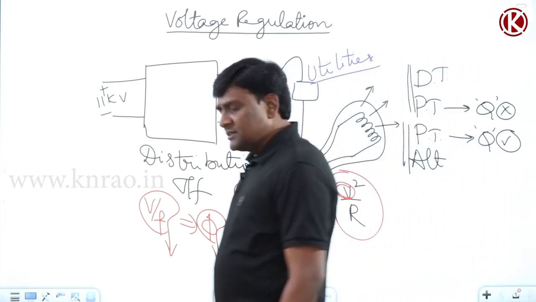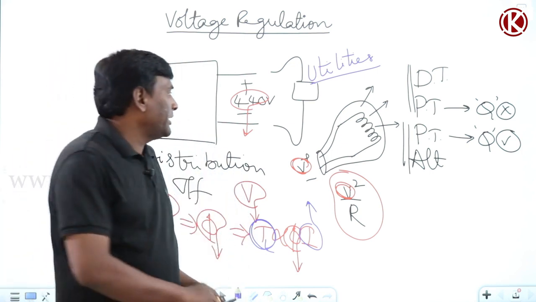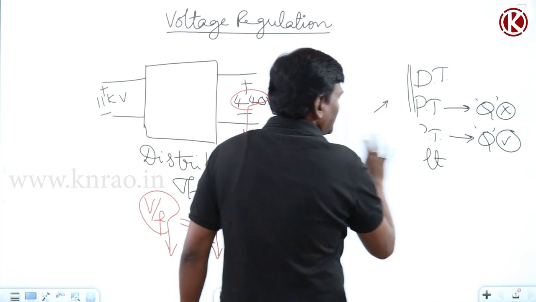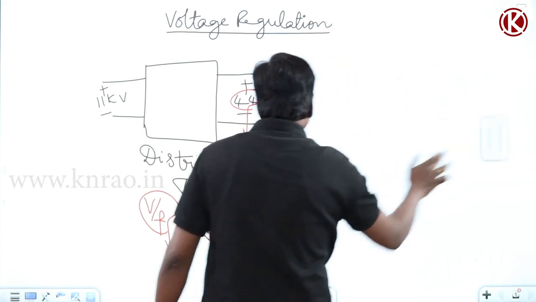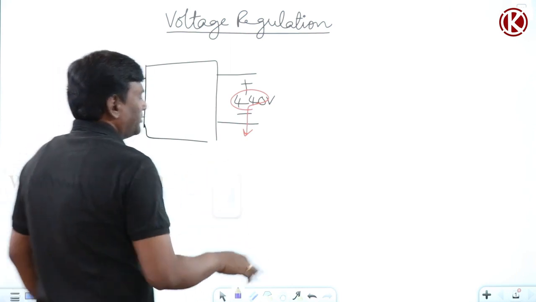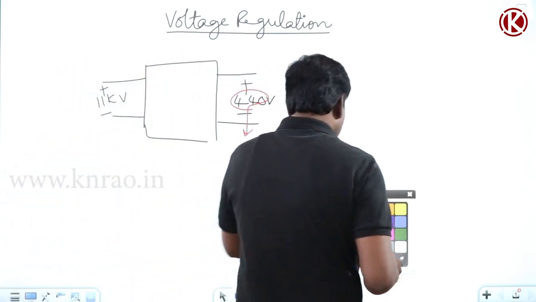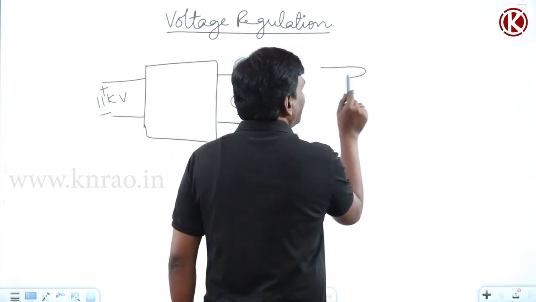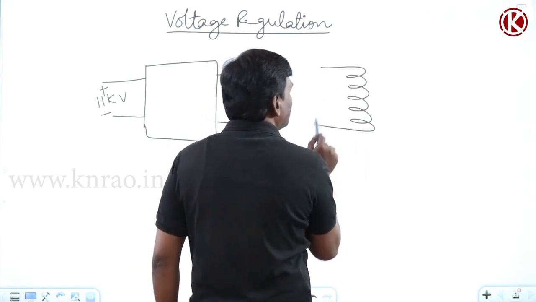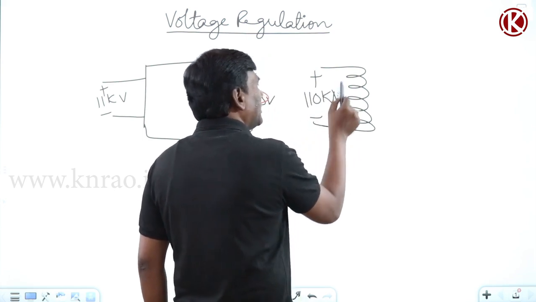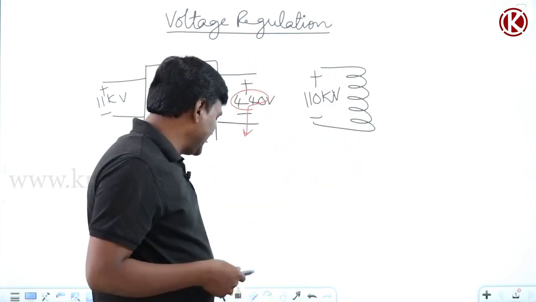Now let us think of power transformer. In power transformer, why is voltage regulation important? If you think of, for example, a power transformer, maybe a very big power transformer, let me consider. Everything I'm using in three-phase equivalent.